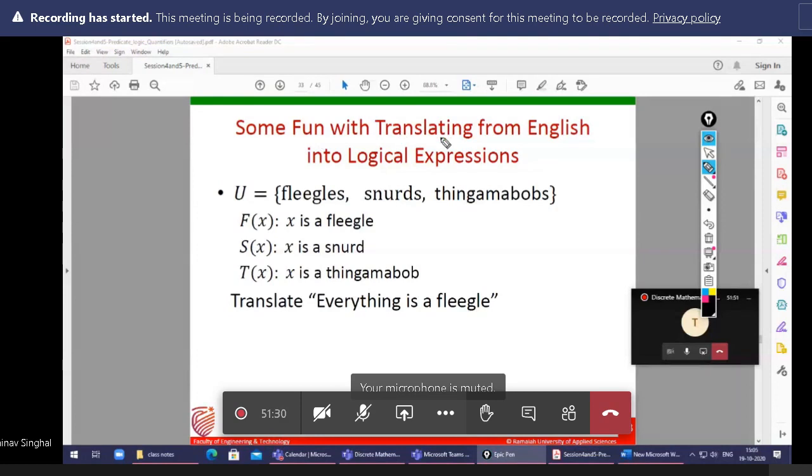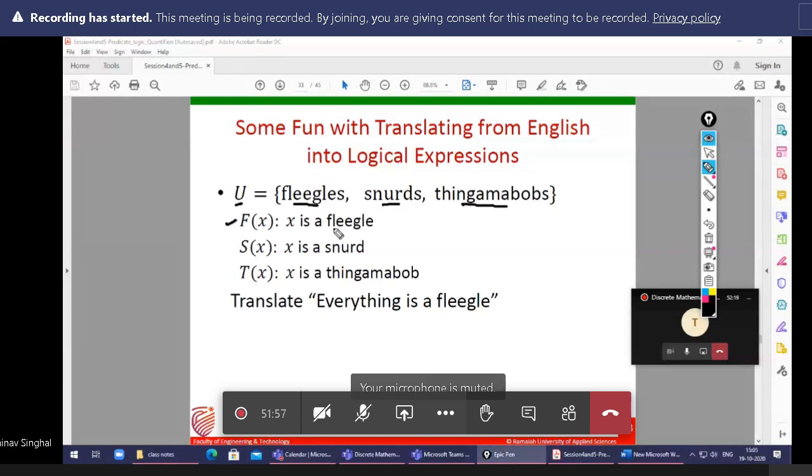Some fun with translating from English into logical expression. Simple. We need to translate from English to logical expression. What is the domain? U is the domain: fligals, snuds, and thingamabobs. So these three items are given. Already it is defined below.